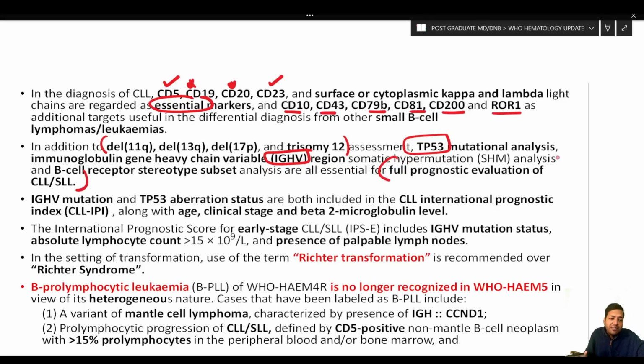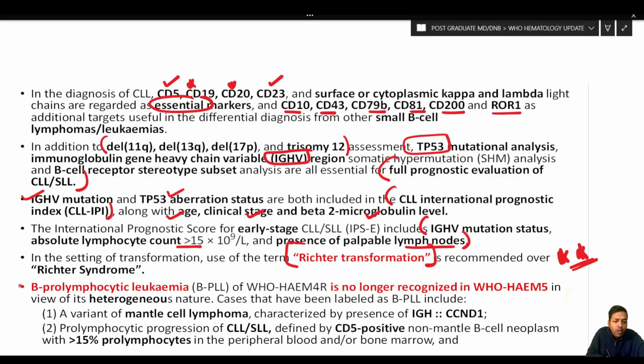Now there are different kinds of CLL, SLL prognostic scoring systems. For example, in the CLL International Prognostic Index, along with age, clinical stage and beta 2 microglobulin level, we have IgHV and TP53 aberration status. Now this was there in the previous edition also. The IPSS scoring for early stage CLL includes IgHV mutation status, absolute lymphocyte count more than 15,000, and presence of palpable lymph nodes. Now, very importantly, in the setting of transformation, the use of the term Richter's transformation is recommended over Richter's syndrome. Very important. So this is again an important change.